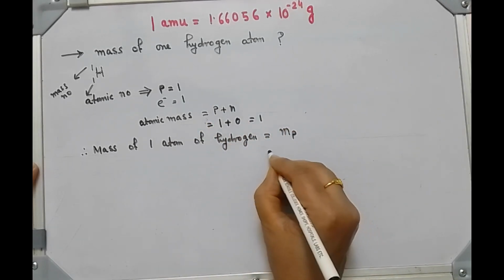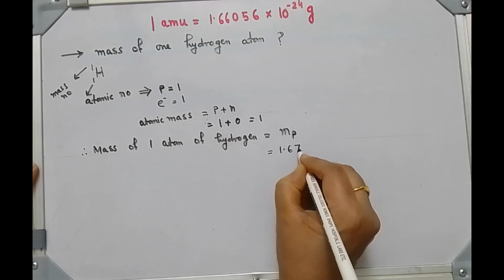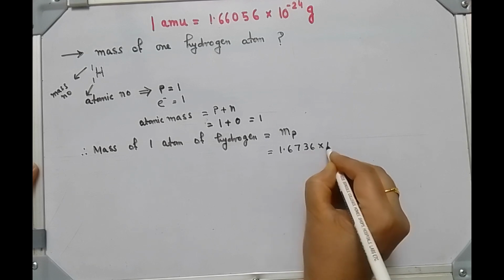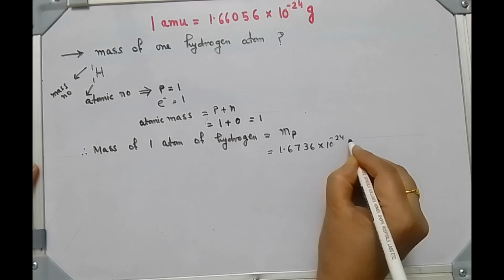So the mass of one proton is 1.6736 into 10 to the power minus 24 gram.